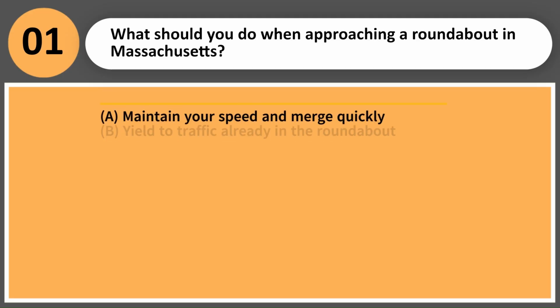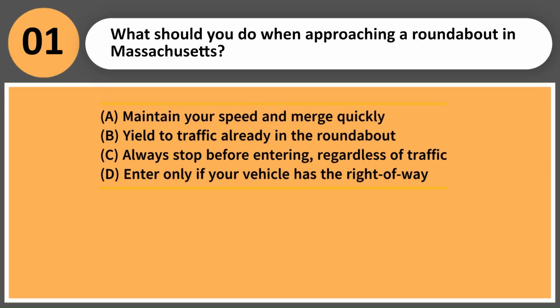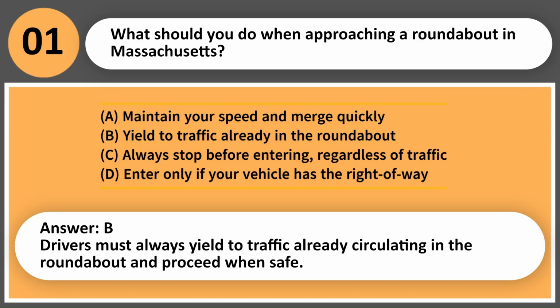What should you do when approaching a roundabout in Massachusetts? A. Maintain your speed and merge quickly. B. Yield to traffic already in the roundabout. C. Always stop before entering, regardless of traffic. D. Enter only if your vehicle has the right-of-way. Answer, B. Drivers must always yield to traffic already circulating in the roundabout and proceed when safe.